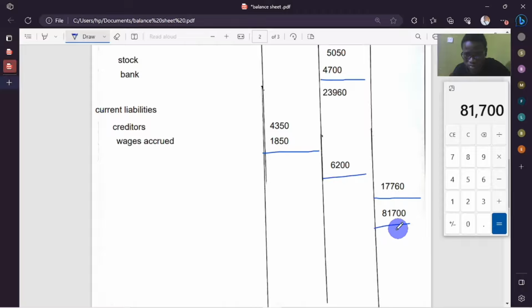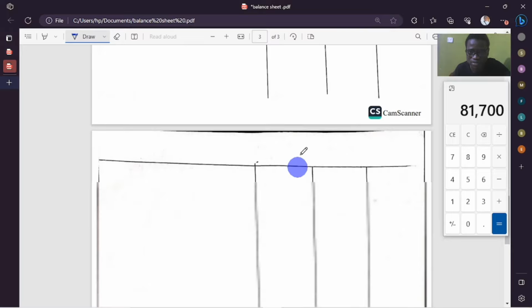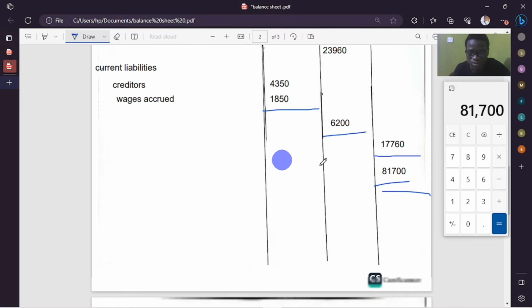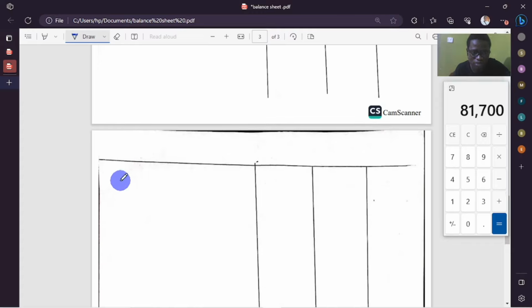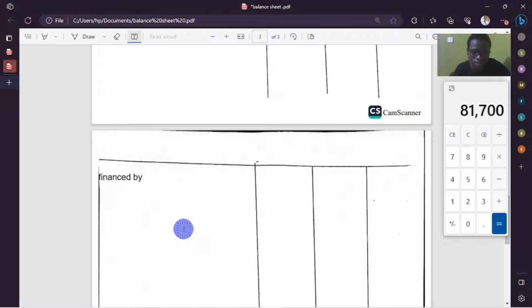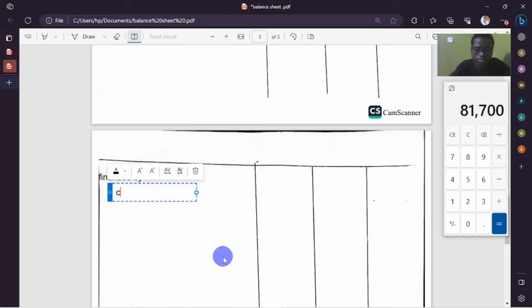We can even close it from here. I'll start this on a new page for space. On this new page, we're going to start with financed by. What was this business financed by? It was financed by capital. Capital that they contributed.